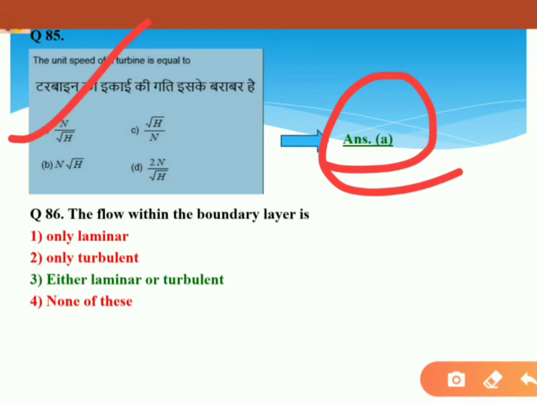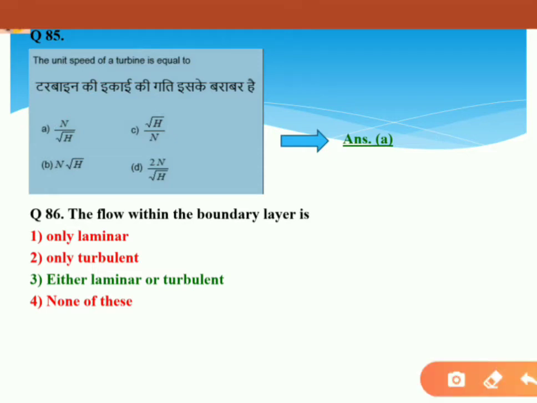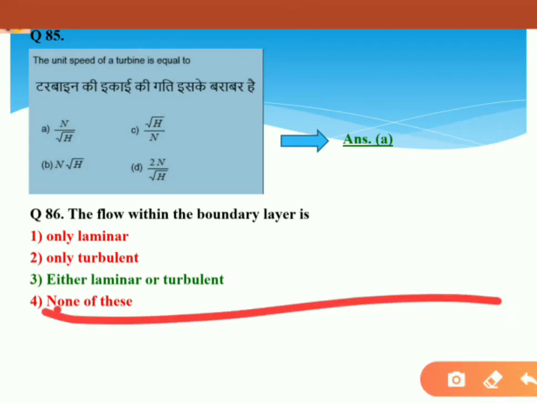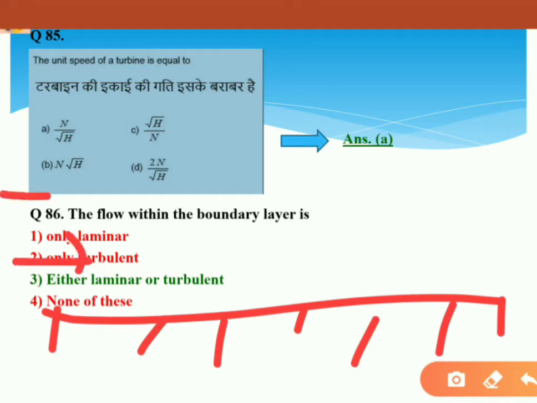Let's proceed to next question, 86. The flow within the boundary layer is... option 3 will be the correct answer. Laminar or turbulent? Let's see the boundary layer theory. Suppose it's a very smooth surface, and the flow is flowing over the surface.